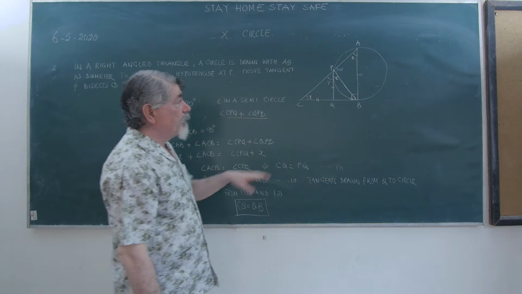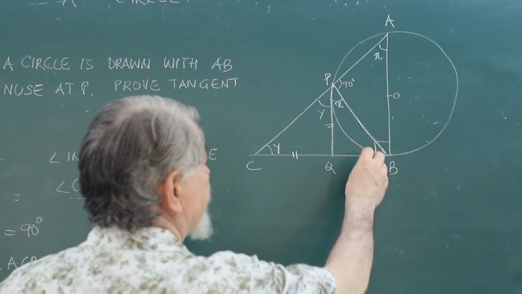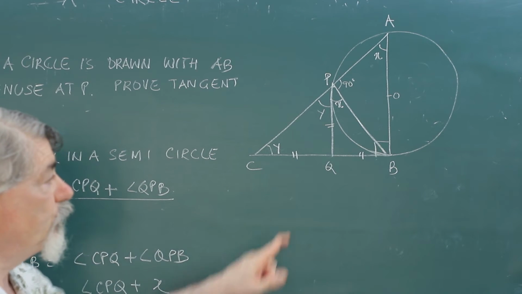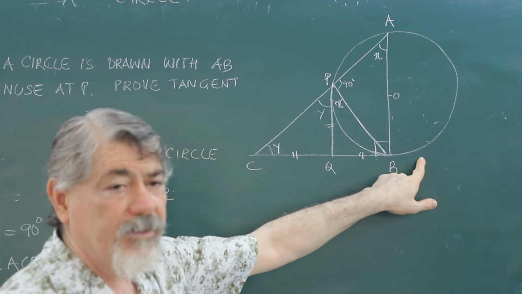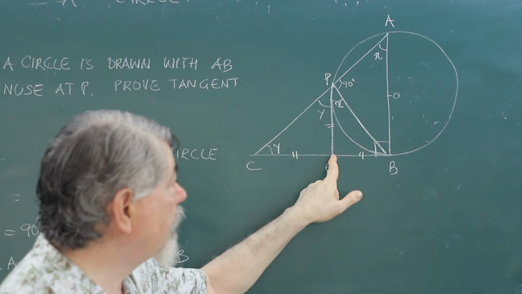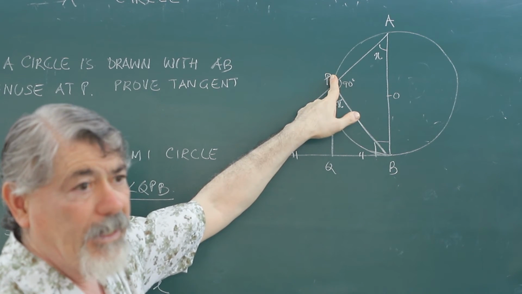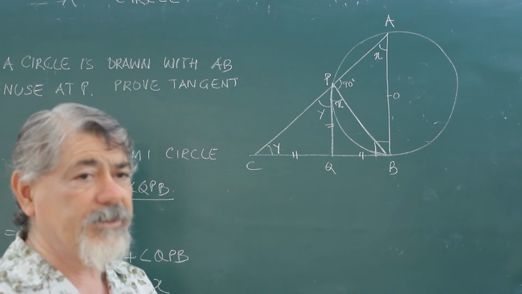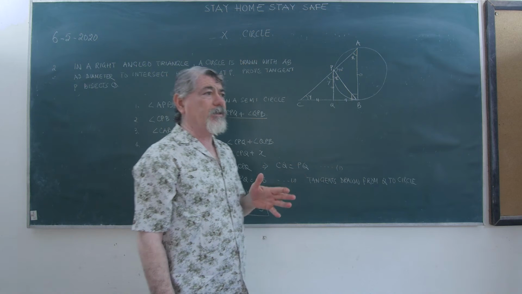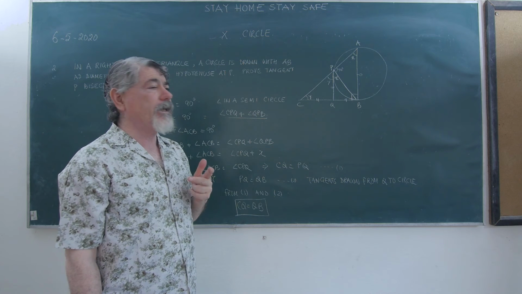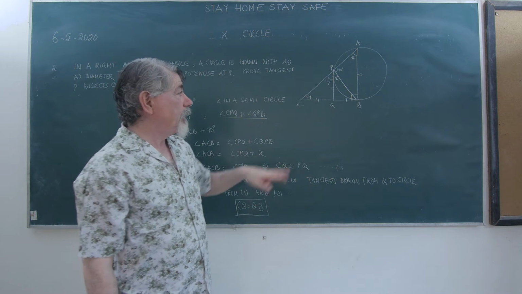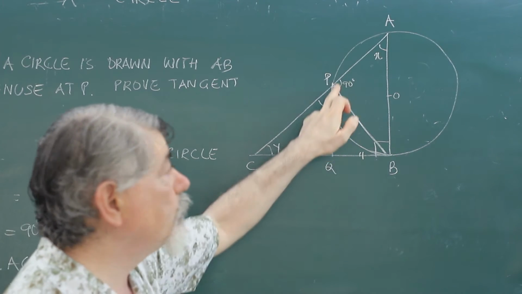Now we are saying PQ is equal to QB. Why? Because Q is a point from which we have drawn a tangent to this circle and another tangent to this circle. And from an exterior point to the circle, only two tangents can be drawn and both tangents will be equal in length. So QB is equal to QP.